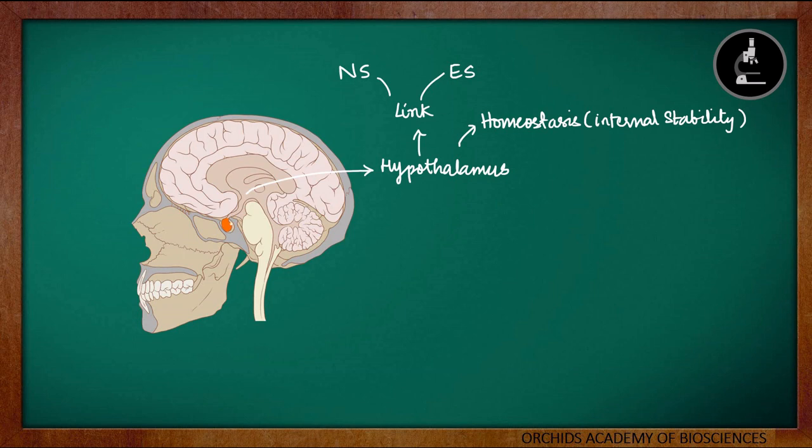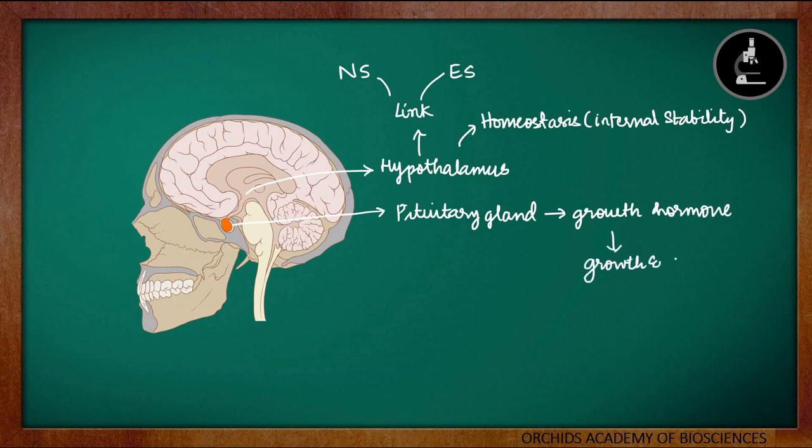Coming to the next, the pituitary gland. The pituitary gland is present in the base of the brain just behind the nose. So this is the pituitary gland. We have seen where it is located, in the base of the brain just behind the nose. The hormone which is produced by the pituitary gland is the growth hormone. So growth hormone is one of the hormones which is produced by the pituitary gland. This growth hormone regulates the growth and development of our body.